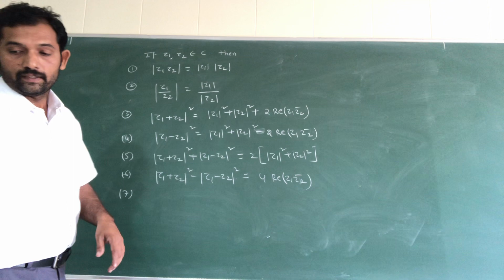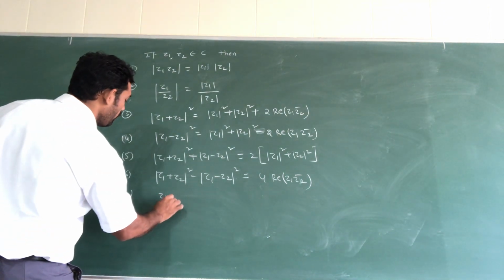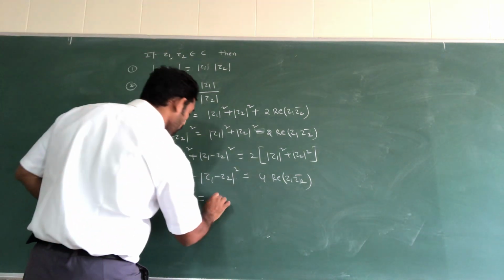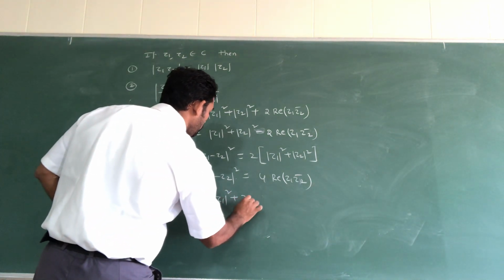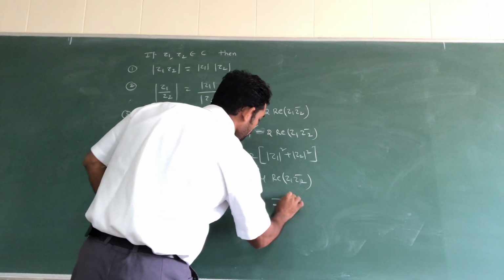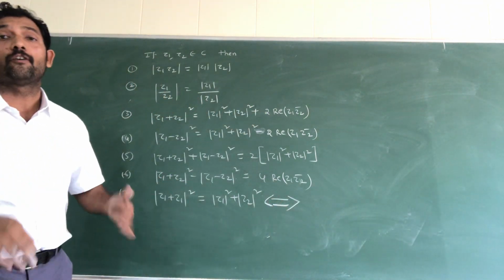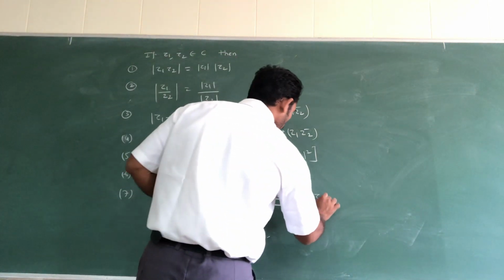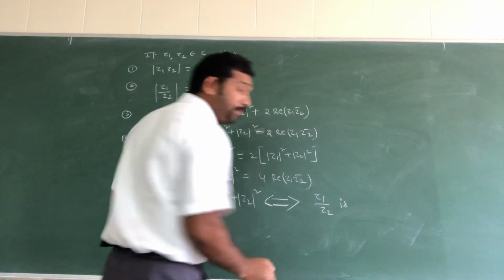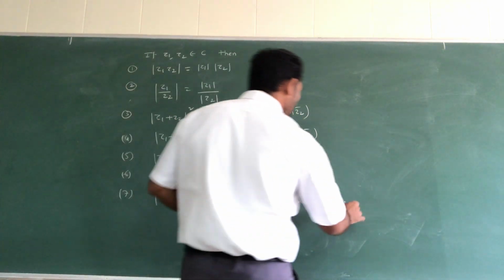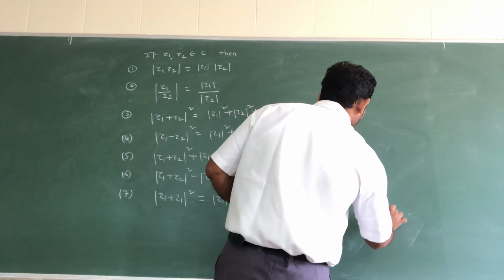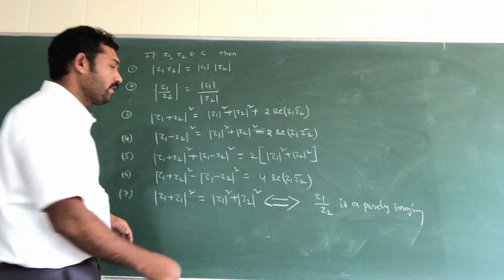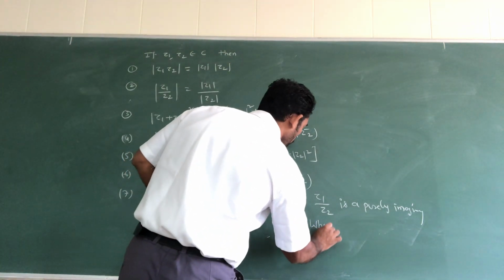Seventh one: modulus of z1 plus z2 whole square is equal to modulus of z1 square plus modulus of z2 square, which implies, when these two values are equal, that z1 by z2 is purely imaginary, when z2 is not equal to 0.